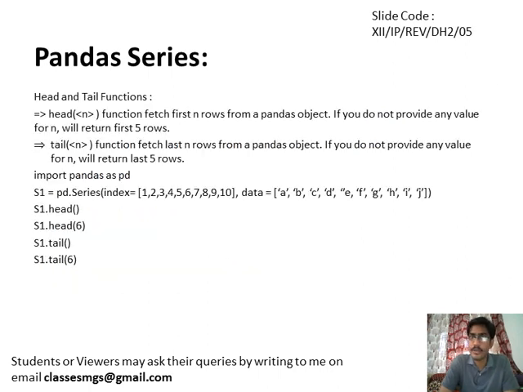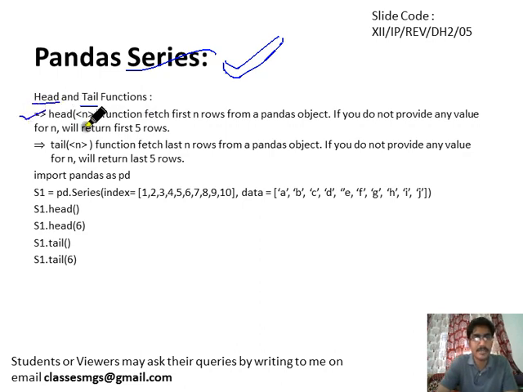Now we will see some more examples, more functions of the data series. Here we are covering only the important topics, because it is a revision session. So we are covering only some portion of your book which is very important for the CBSE examination. So head and tail functions, many times they may ask.